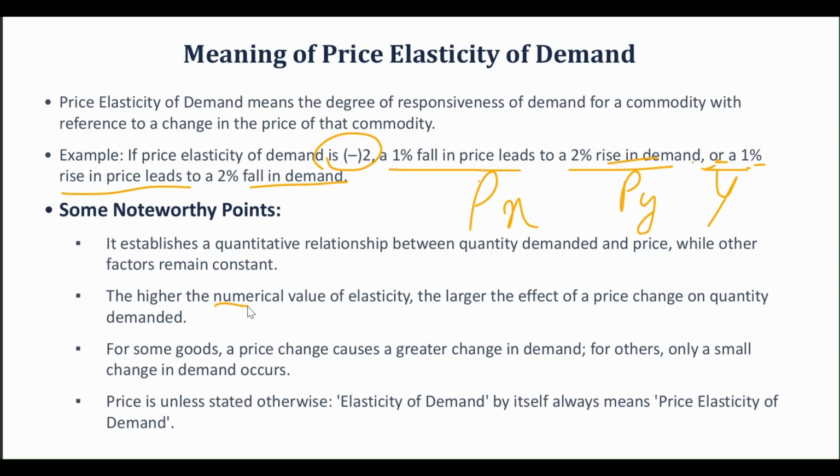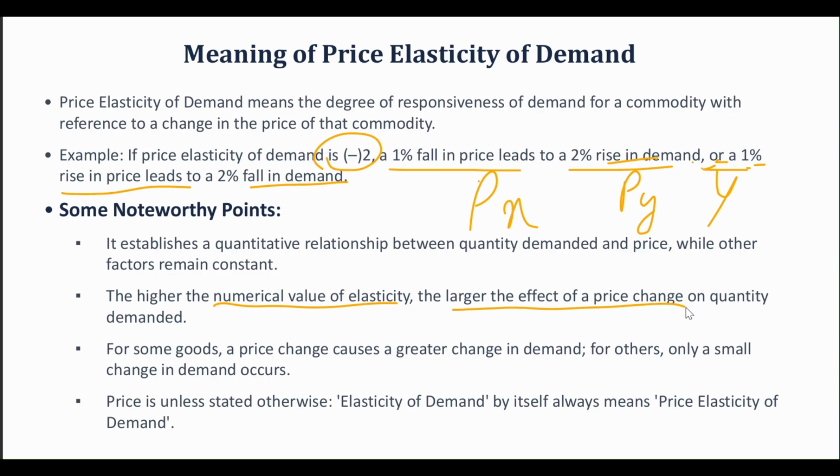Now the higher the numerical value of elasticity, the larger the effect of a price change on quantity demanded. Okay, if your elasticity is 2, that means that a 1% fall in price leads to a 2% rise in demand. If the elasticity of demand is 3, considering the absolute value of the price elasticity of demand, then that means that a 1% fall in price leads to a 3% rise in demand.